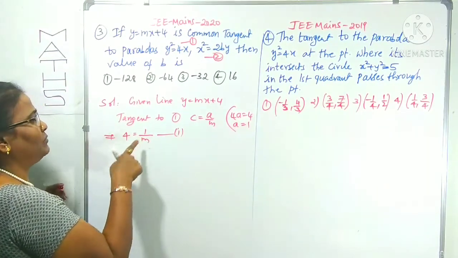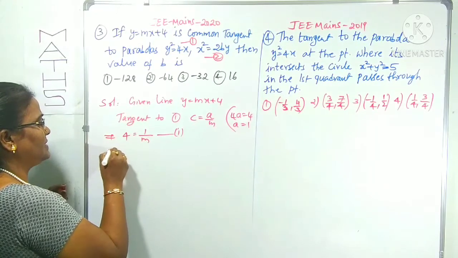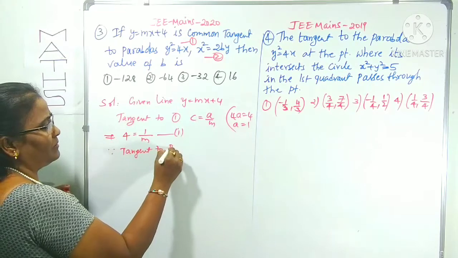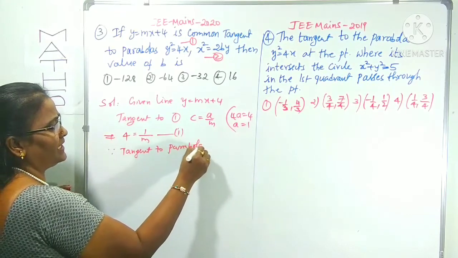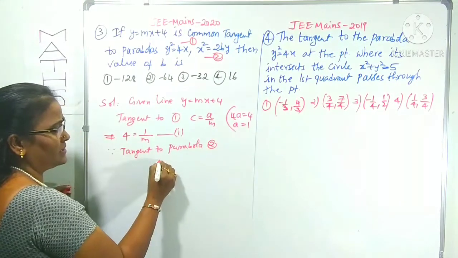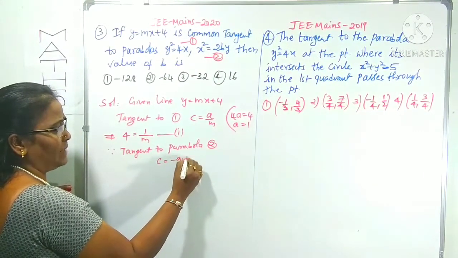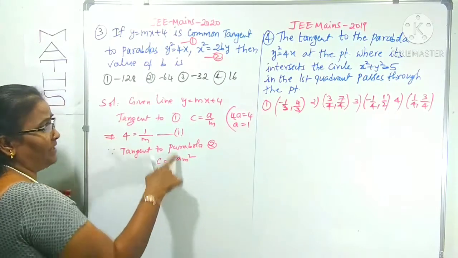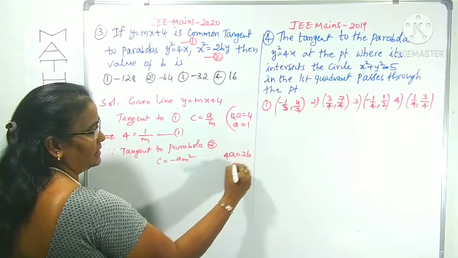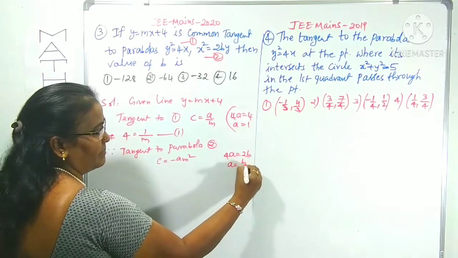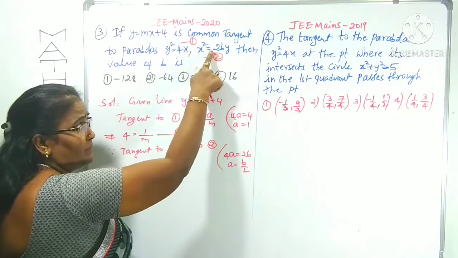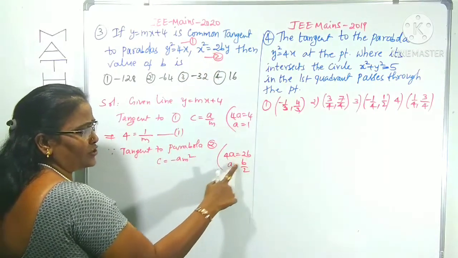Now we come to the second parabola. Since the line is also tangent to parabola 2, because it is given as a common tangent, what is the condition? c is equal to minus a m square. Here, in place of 4a, we have 2b, so 4a is 2b, which means a is b by 2. It is in the form x square is equal to 4ay.